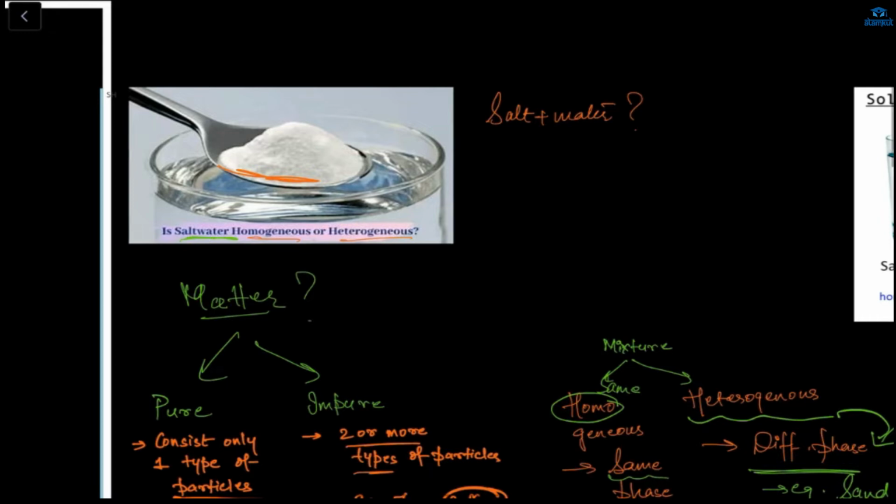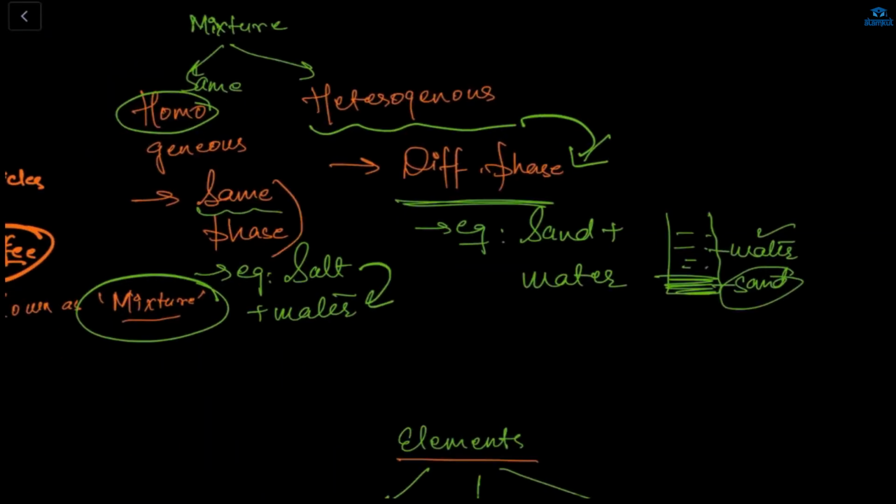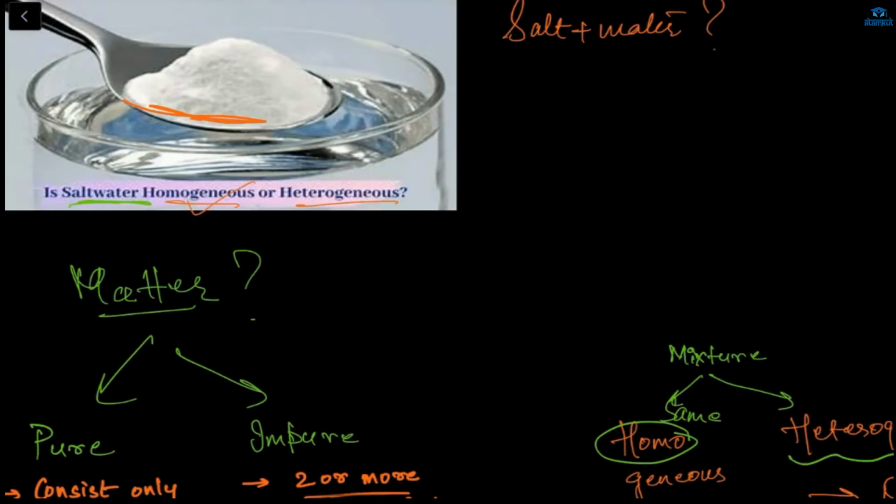Arham got it? Because homo, see Arham, homo is a same phase, right? If we add salt in water, it will become a full same phase. But if we mix sand in water, the sand will not fully dissolve in water. Sand will be in a different phase and water will be in a different phase. That's why sand plus water is a hetero, because it will not dissolve fully. It will not be in one full phase, and salt will dissolve fully in the water. Okay, Arham. So this is a homogeneous.